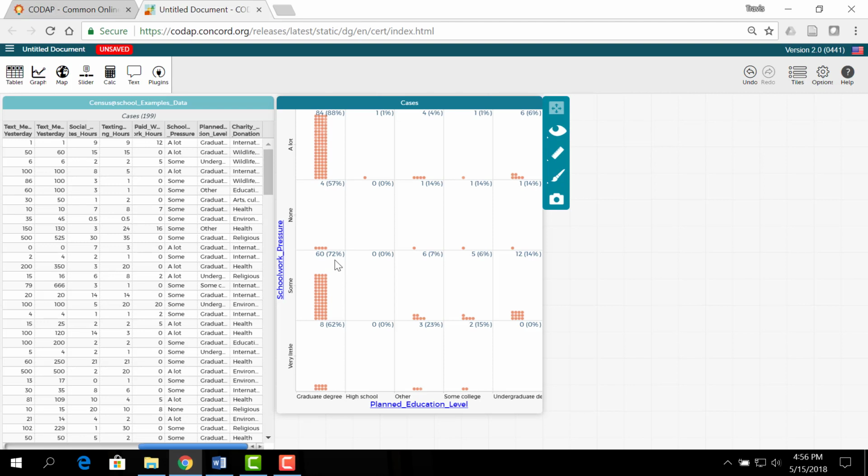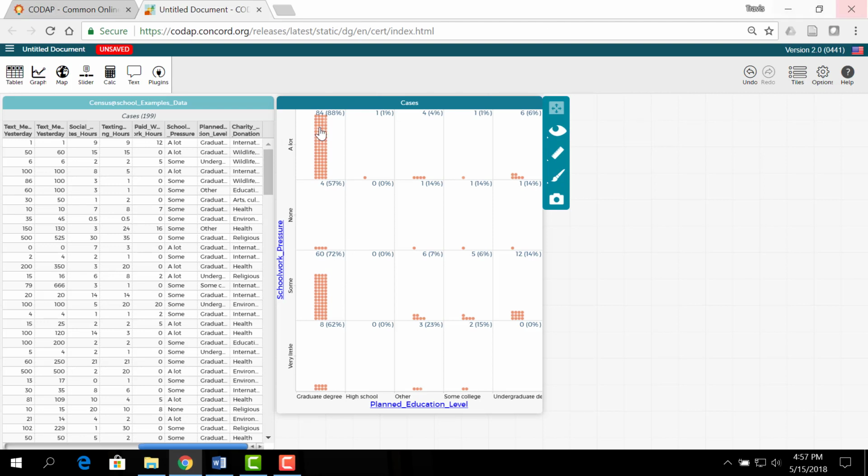The question we're really trying to answer here is: is the difference between these two proportions significant? If we look at this as a direct difference, the difference between 88% and 72% is 16%. So we want to see, is that 16% significant, or is it just a small difference that could happen by chance?